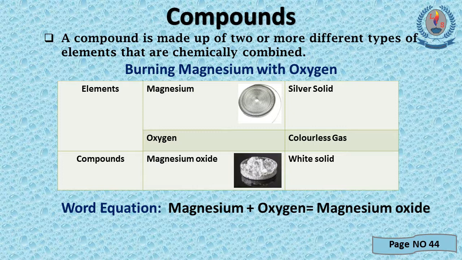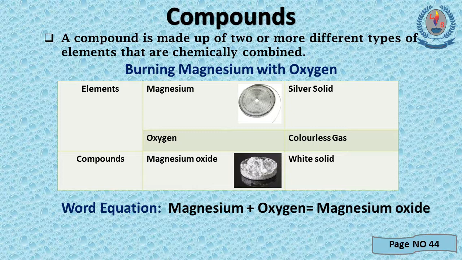There may be new types of bonds between them. Magnesium is a silver colored solid, and oxygen is a colorless gas. When we burn them together, a new type of attraction force is generated. There are chemical bonds between them, and by that a new compound is formed. It is known as magnesium oxide.